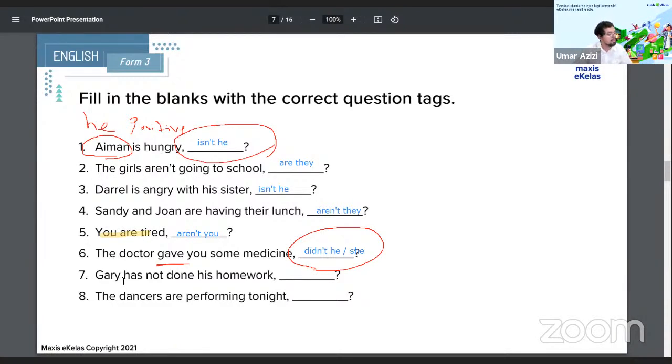Number 7. Gary has not done his homework. So now we know specifically what's going on here. We know that Gary is referred to as his. So we know that we can use the pronoun his, so we can use the same gender pronoun, he. So Gary has not done his homework. Has is the word we use here. So it's has not. So the positive format would be, what's the answer here? What question tag can we form here?